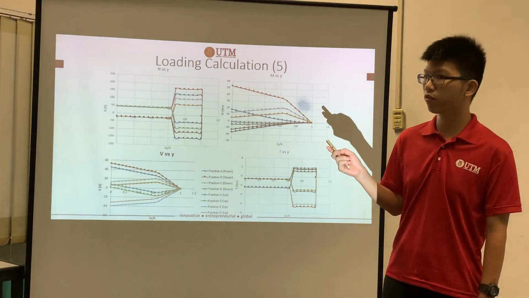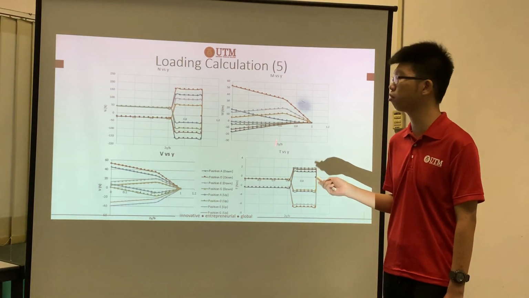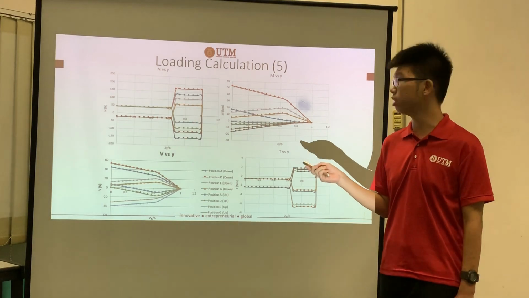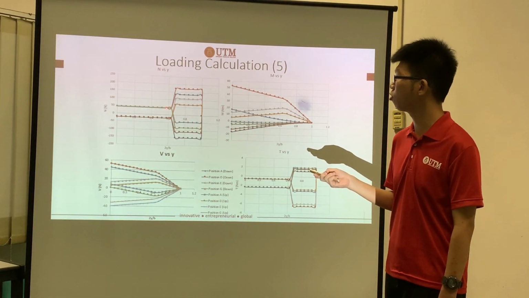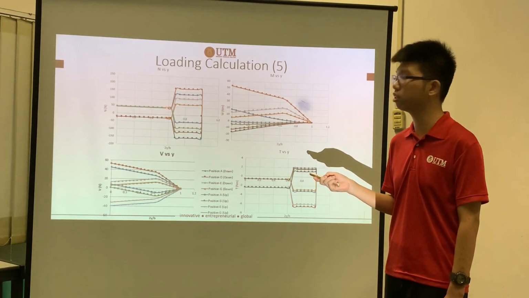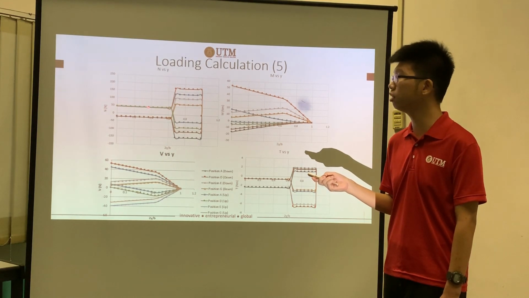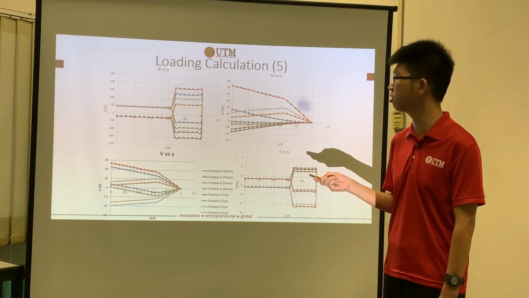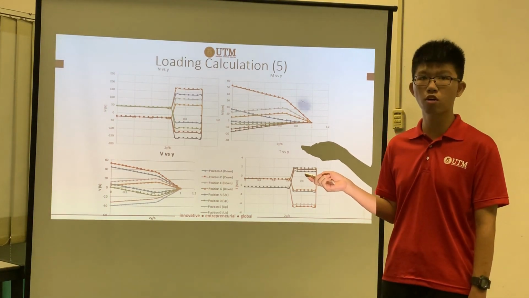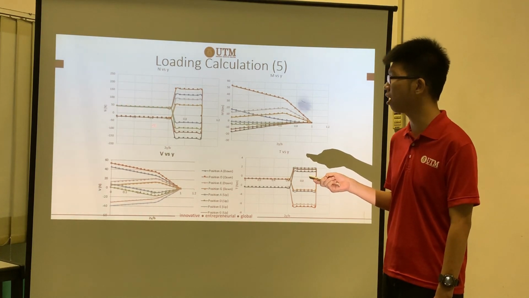After we have calculated the normal lift, the bending moment, shear force, and torsion, we can simply plot the diagram. I would like to explain a little bit about the diagram. For the normal lift across the wingspan, for the wing section without aileron, the normal lift is constant, as you can see over here. This is because the alpha, the angle of attack, is constant across the part without aileron.